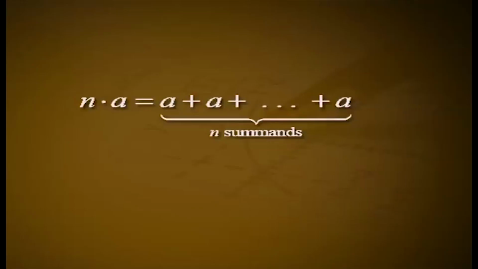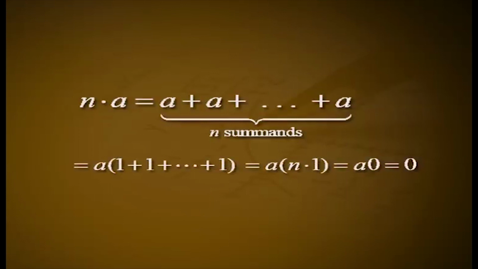Proof: let R be a ring with unity 1. By the definition, if R has characteristic n greater than 0, then n·a = 0 for every a belongs to R. So, in particular, n·1 = 0. Conversely, suppose that n is the smallest positive integer such that n·1 = 0. Then for any a belongs to R we have n·a = a + ... + a (n summands), which is equal to a·1 + ... + a·1, which is equal to a·(n·1), which is equal to a·0, which is equal to 0. Hence, the theorem is proved.